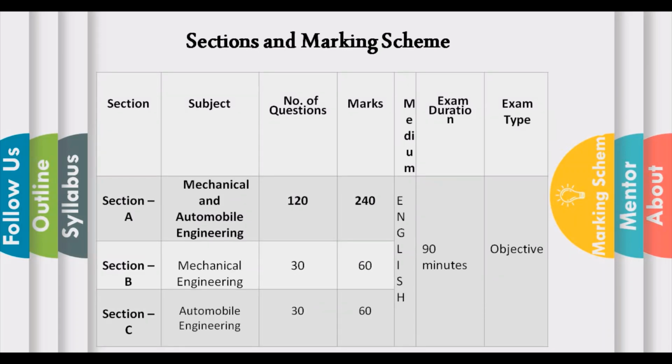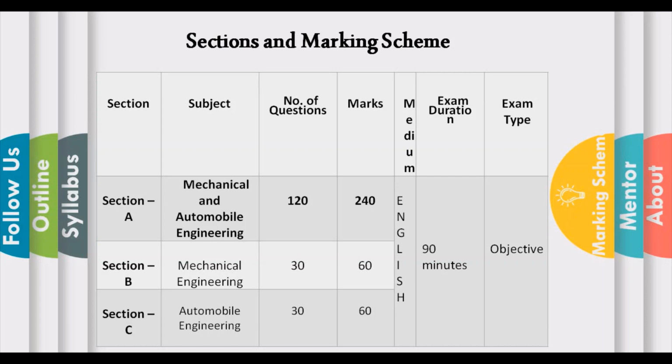So let us discuss the marking scheme of the examination. So, different sections and marking scheme. You can see here there are a total of 3 sections: section A, section B and section C. Out of that, keep in mind section A is compulsory.